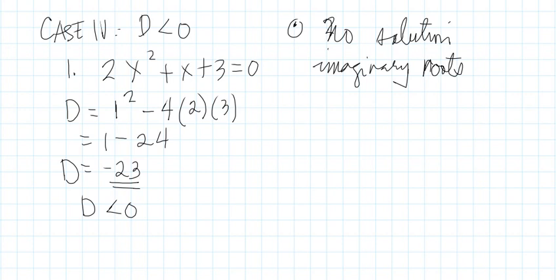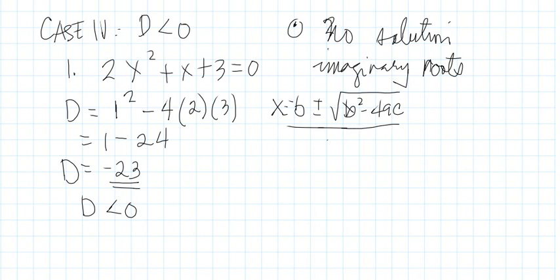Okay, let's check using the quadratic formula. So we check: negative b, where b is equal to 1, so negative 1, plus or minus the square root of the discriminant, which we already solved, negative 23, over 2a, which is 2 times 2, equal to 4.